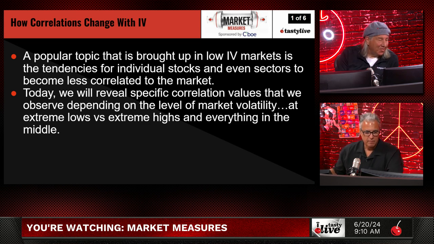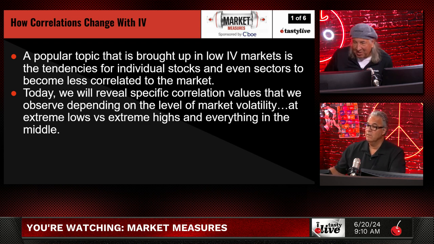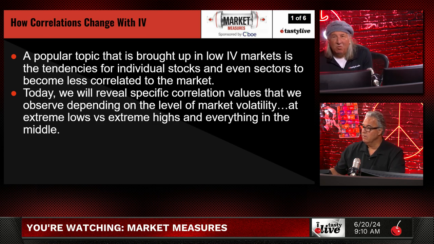You've got these crazy divergences. We've talked about these AI stocks left and right, but then you have other stocks that just haven't participated at all. This makes sense because volatility is low and the market just goes wherever they think. It's kind of like wherever you think there's something there, everything charges in that direction. So today we will reveal the specific correlation values that we observe depending on different levels of market volatility, at extreme lows versus extreme highs and everything in the middle.